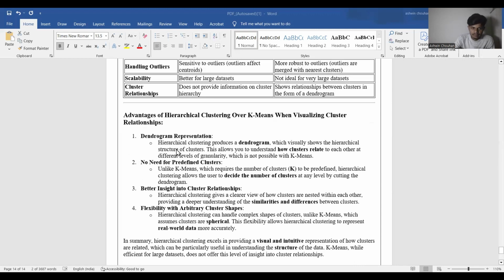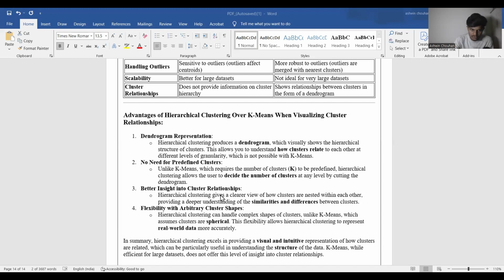Dendrogram representation: hierarchical clustering produces a dendrogram, which visually shows the hierarchical structure of clusters. This allows you to understand how clusters relate to each other at different levels of granularity, which is not possible with k-means clustering. No need for a predefined number of clusters: unlike k-means, which requires the number of clusters k to be predefined, hierarchical clustering allows the user to decide the number of clusters at any level by cutting the dendrogram.